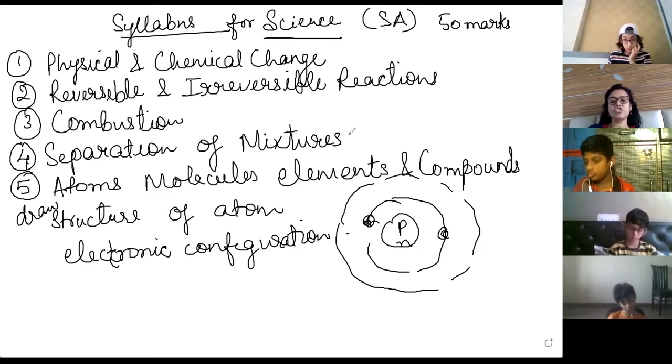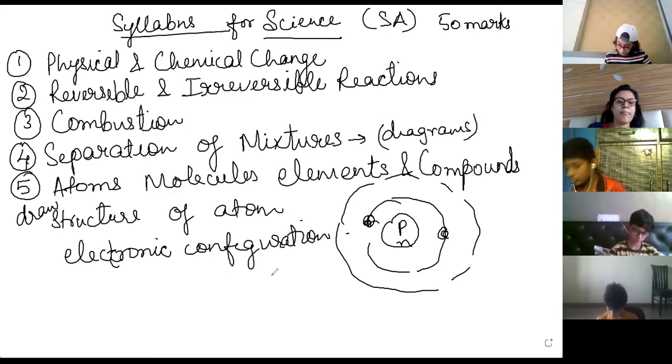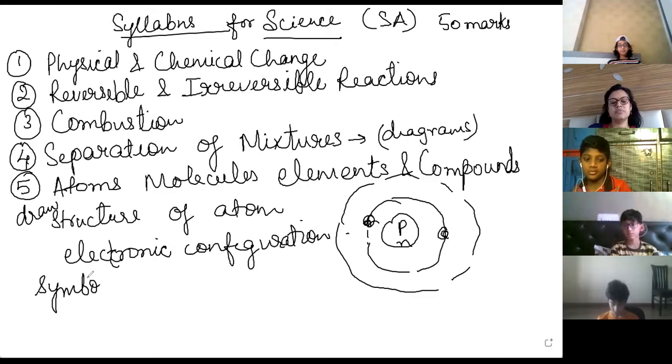Here also, in separation of mixtures, diagrams are there. Diagram for distillation, filtration, all those diagrams. Okay, electronic configuration done, this is done. Then how much time will we get? Symbol. You'll get enough time.